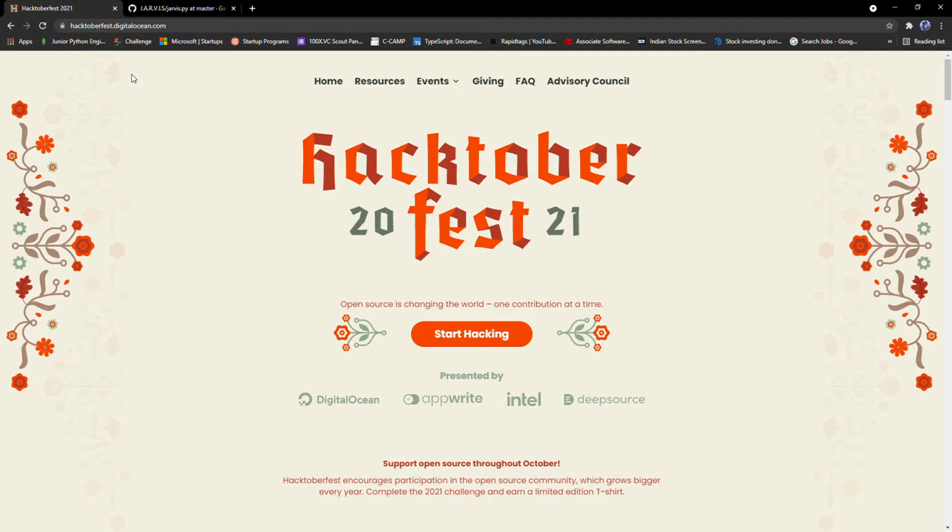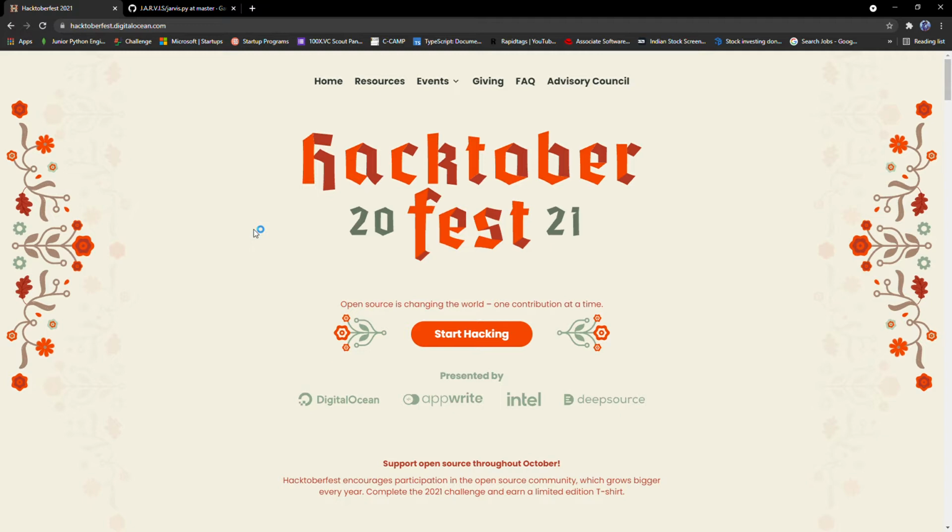Today we are going to learn what is Hacktoberfest and how you can contribute on any open source projects. After contributing and creating 4 successful pull requests, you will get a prize like DigitalOcean bottles, t-shirts, stickers and few other swags. So what is basically Hacktoberfest? Hacktoberfest is an annual contest organized by DigitalOcean in the month of October. So yeah, that's Hacktoberfest.